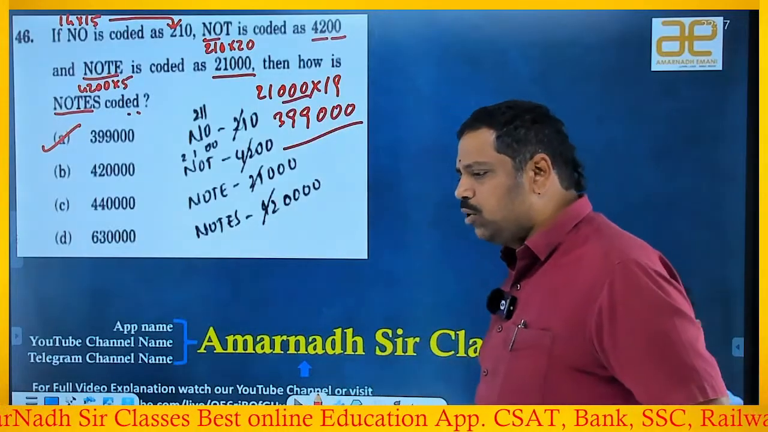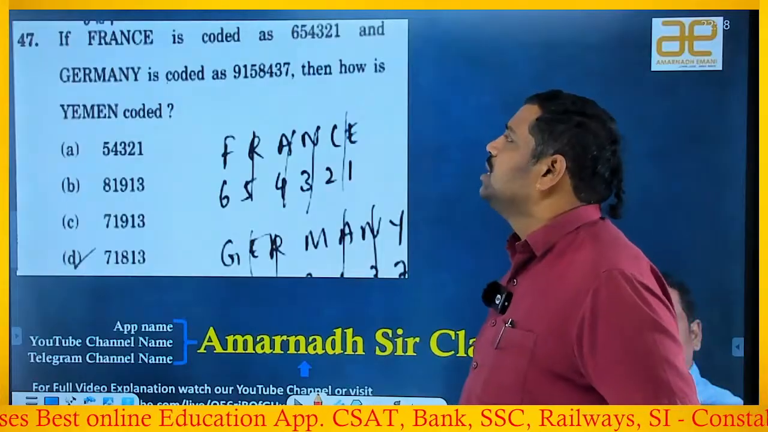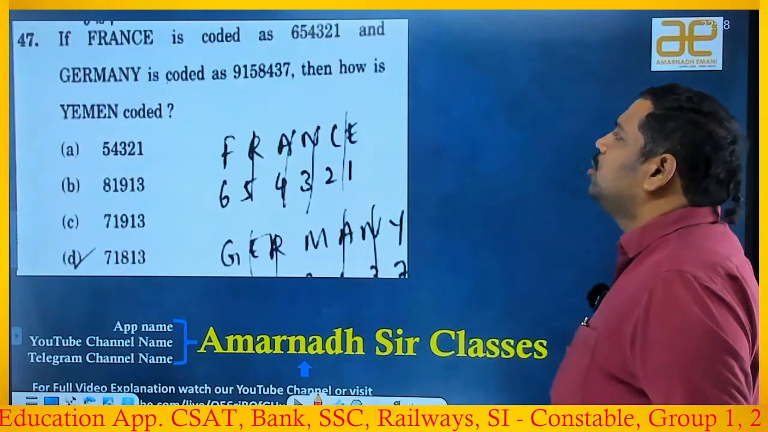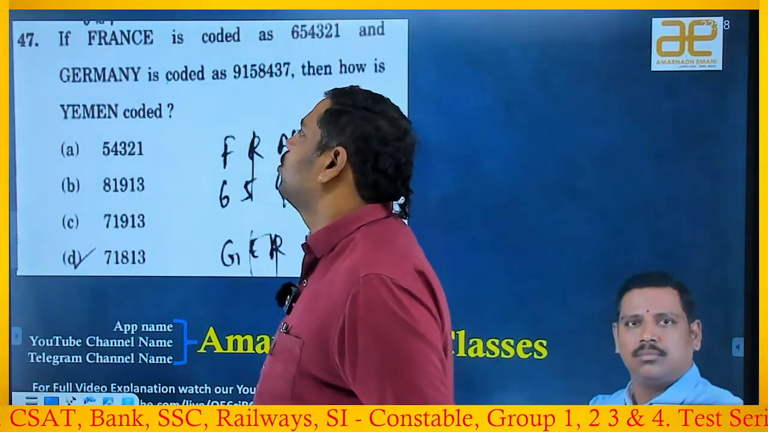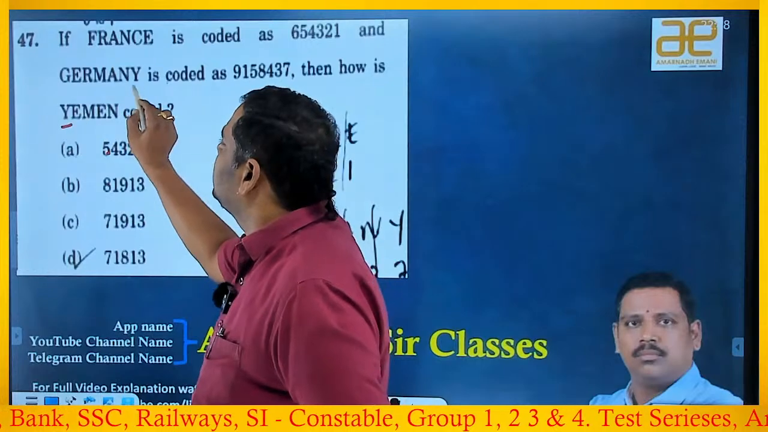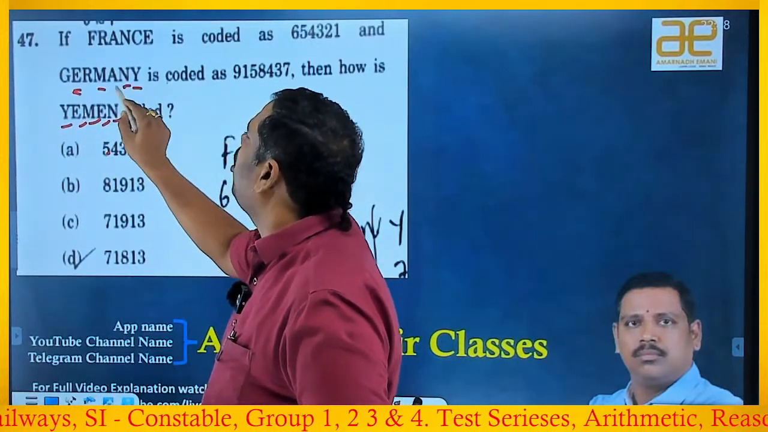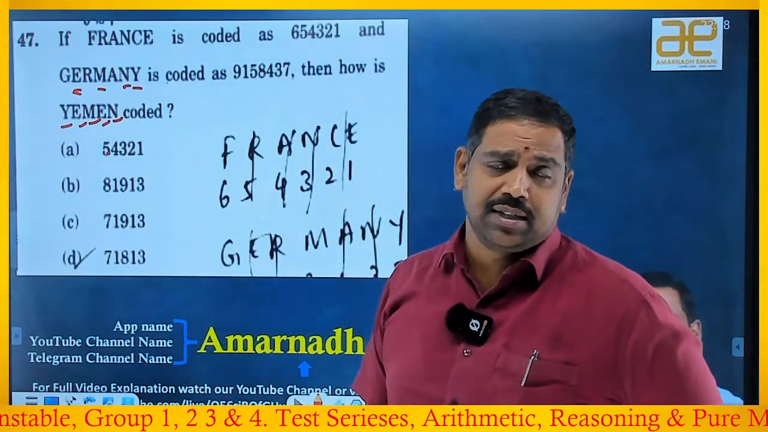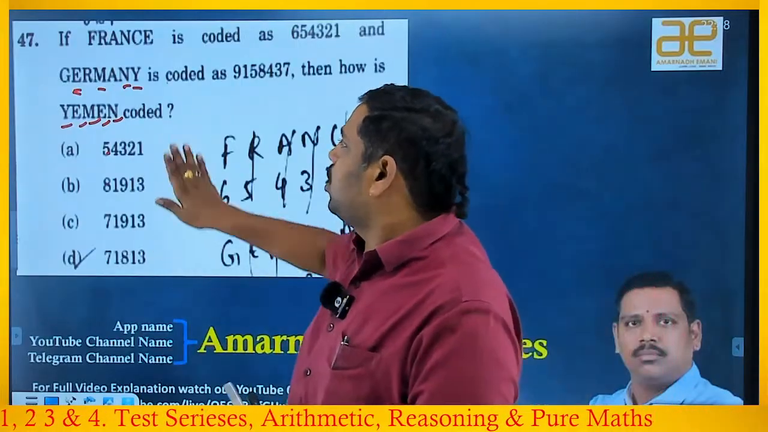Okay, in this paper, the coding, decoding, all the questions are very easy. The next beautiful one. If FRANCE is coded as 654321, GERMANY is coded as 9158437, then how is MN coded? Observe, Y is there, E is there, M is there, E is there, N is there. All are repeated. All are repeated means it might be either substitution coding or direct coding, right? So observe the beauty.